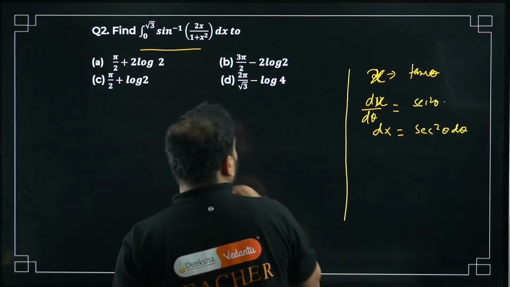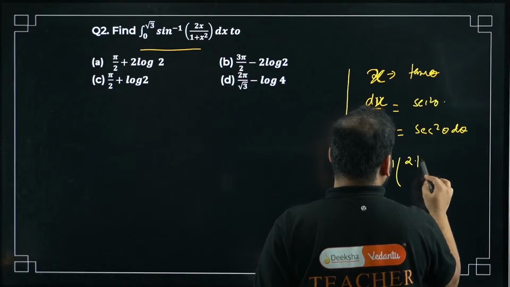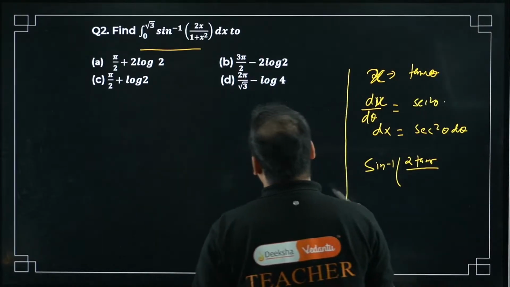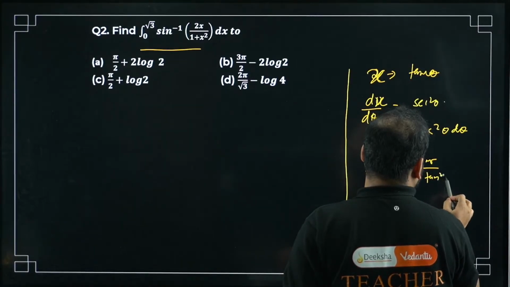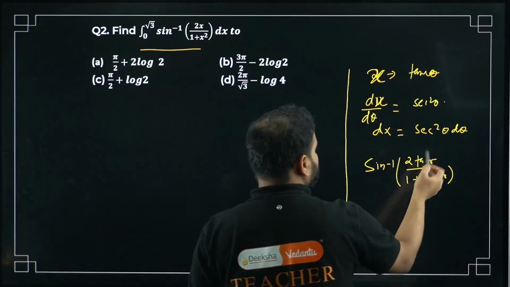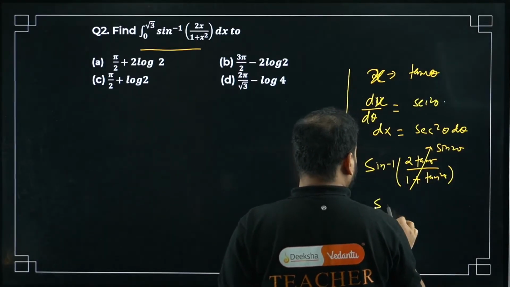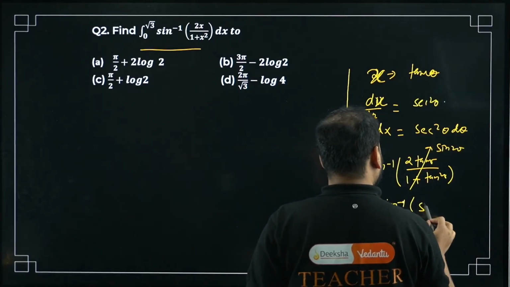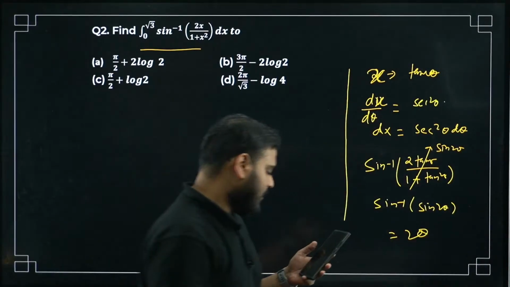And this whole thing will become, if you remember, this is the formula: sine inverse of 2 tan theta upon 1 plus tan square theta is nothing but sine 2 theta. This part is sine 2 theta. Sine inverse of sine 2 theta is how much? It's simply 2 theta, right?